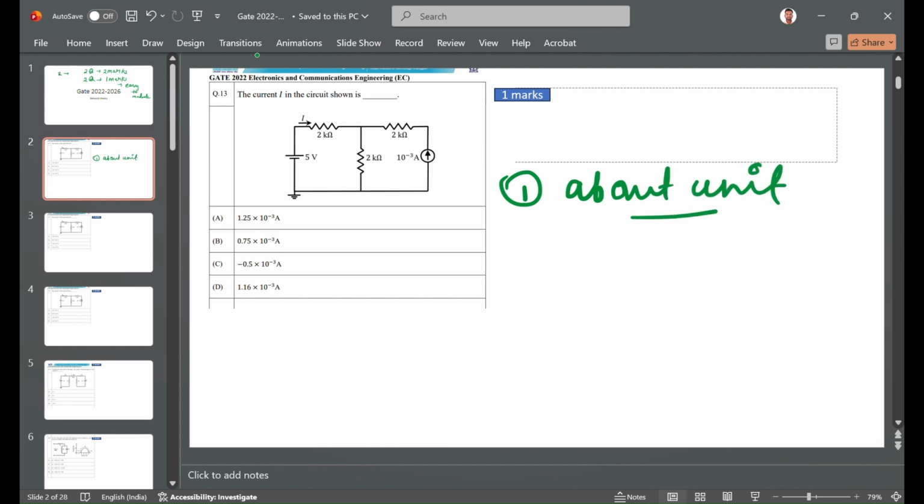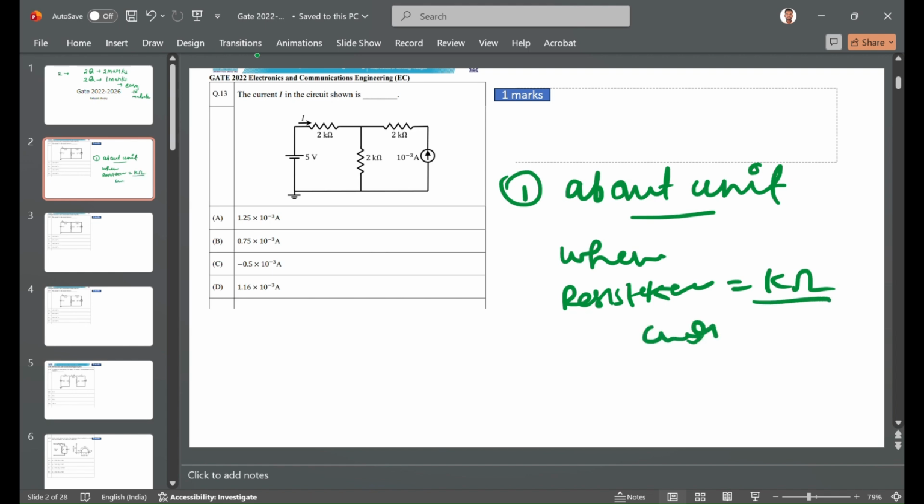In network theory, units are very important during solving. So whenever you have a resistance in kilo ohm, then always try to make the current in milliampere, because if you are applying KVL, then you are always seeing the voltage drop according to the sources or resistors.